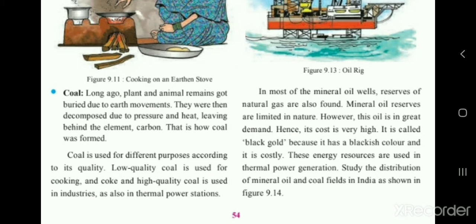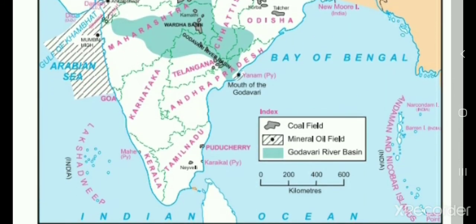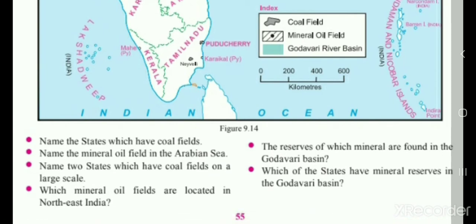These energy resources are used in thermal power generation. The distribution of mineral oil and coal fields in India is shown in the figure. Next, you can see the map is given, and here the index is given. Grey color is the coal fields, and the slant lines and dots mean the mineral oil fields are there, and the blue color is the Godavari river basin.